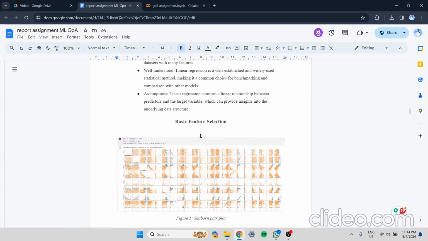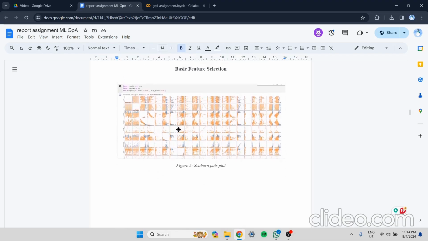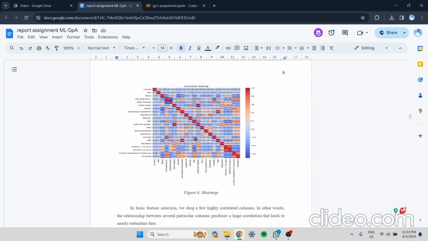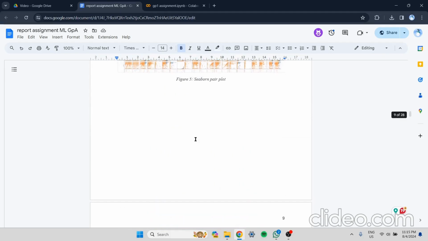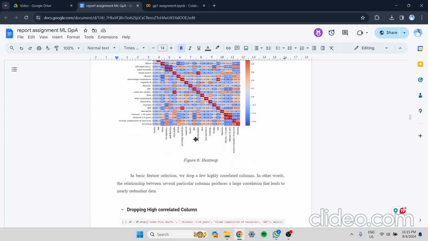Next is basic feature selection. We can see here that this is a seaborn pair plot, and this is a heat map. The purpose of these two graphs is to identify the relationship between the columns in our dataset, in particular the columns that are highly correlated.